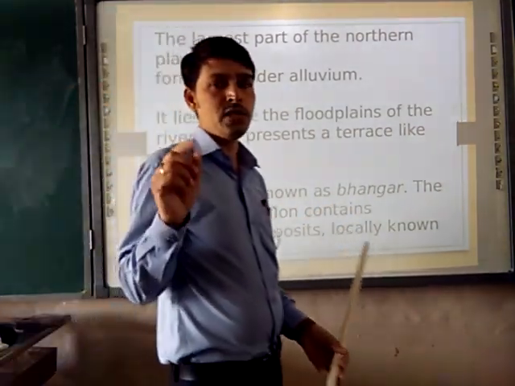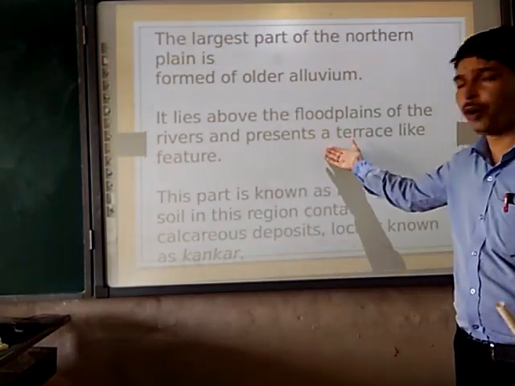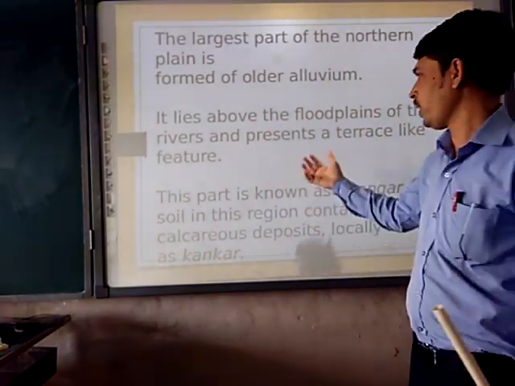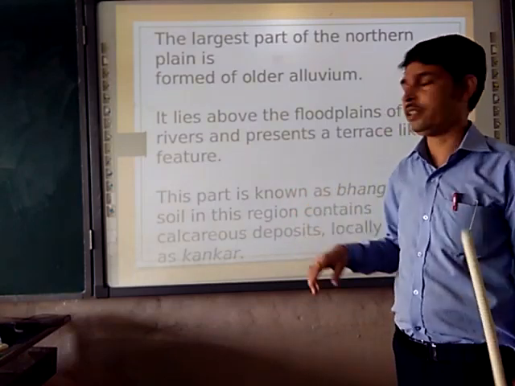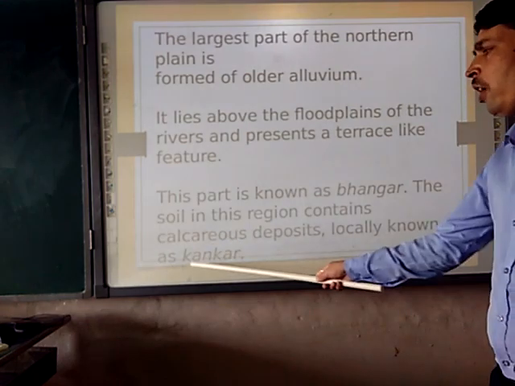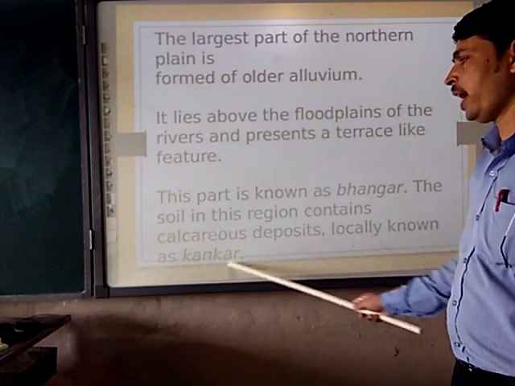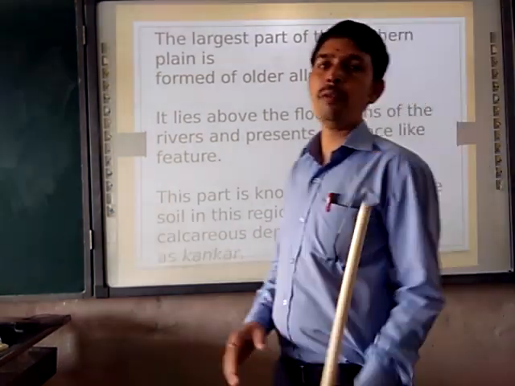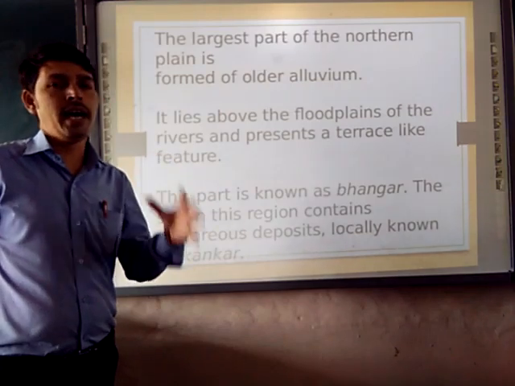First we talked about Bhabar, then Terai. Now we are going to talk about the two features of this: the Bhangar and Khadar. Bhangar is the old one, with deposits of lots of kankar, small stones, which is locally known as Bhangar. So moving forward to discuss the two types of alluvial soil, Khadar and Bhangar.